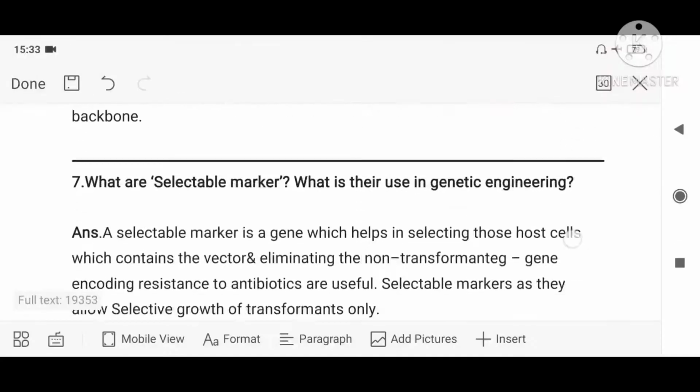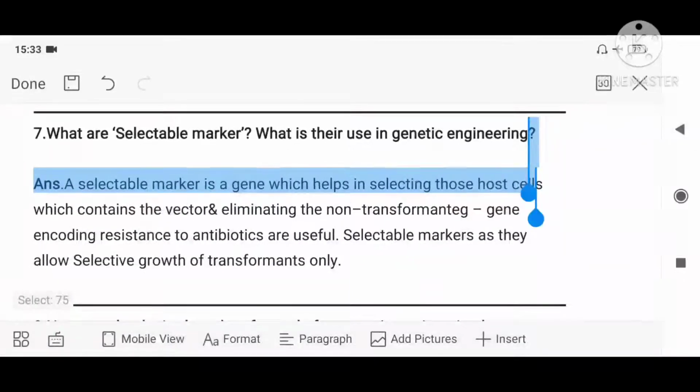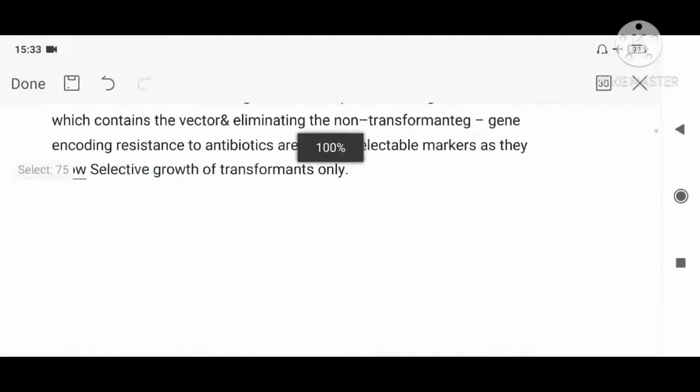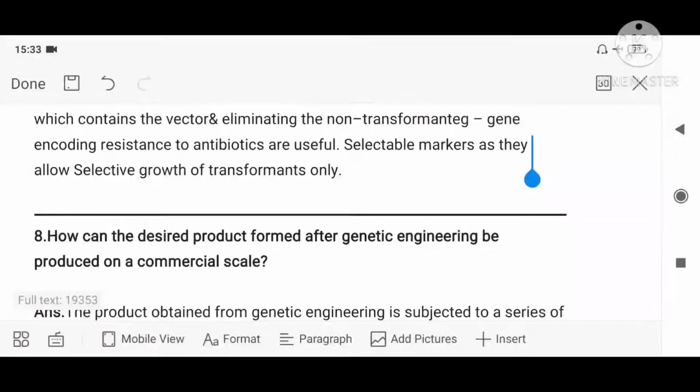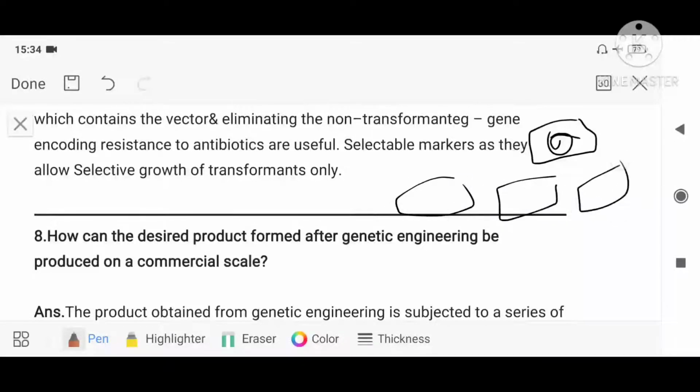So that is regarding the next question. What are selectable markers? What is their use in genetic engineering? You know what is the role of a selectable marker? It is used to find out whether the foreign DNA is there in my vector or not, isn't it? We are introducing the foreign DNA into the plasmid and thereafter the plasmid is introduced into the bacteria. We are allowing this bacteria to multiply, isn't it? When they are multiplying, I have to find out which bacteria is having my foreign DNA.